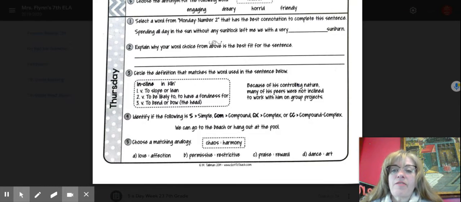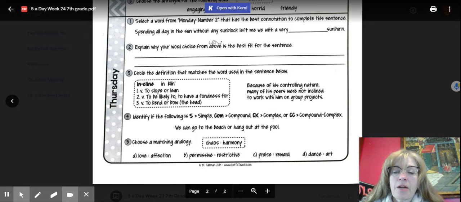And lastly, for Thursday, don't forget to go back to Monday, number 1. You're choosing between serious, severe, or honest. And then you're explaining in number 2 why you've chosen, based on the other words in the sentence, that word.